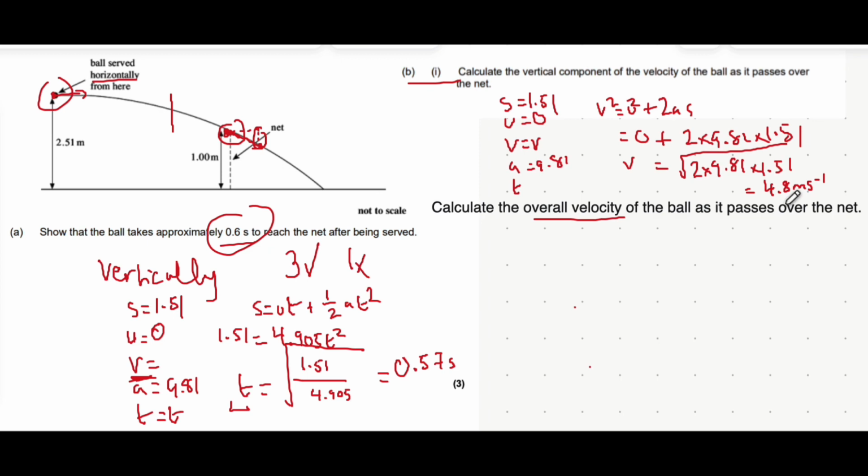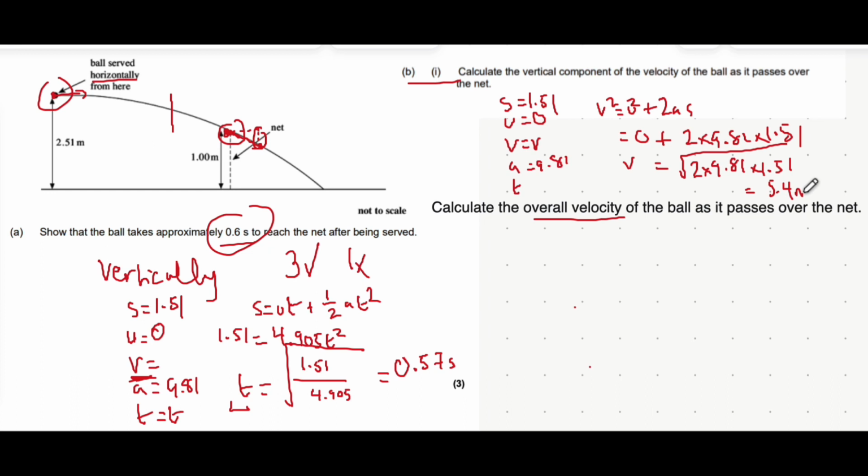I did do it beforehand and I can't quite remember the exact values. Actually, I'm just going to check and calculate. So square root of 2 times 9.81 times 1.51. Oh, it's actually 5.4, sorry. So let's put that here.